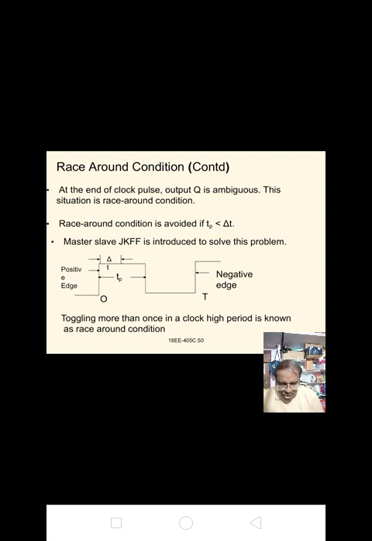The synchronous modes of operation for the JK flip-flop are hold, reset, set and toggle. If a flip-flop's output alternates states, that is low, high, low on repeated clock pulses, it is in the toggle mode.